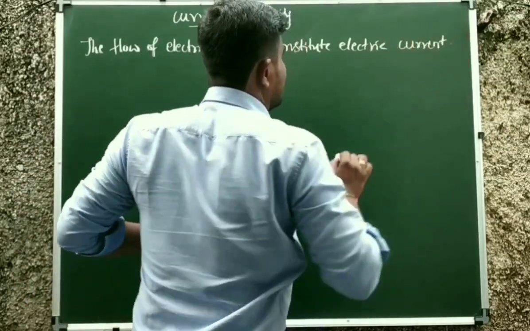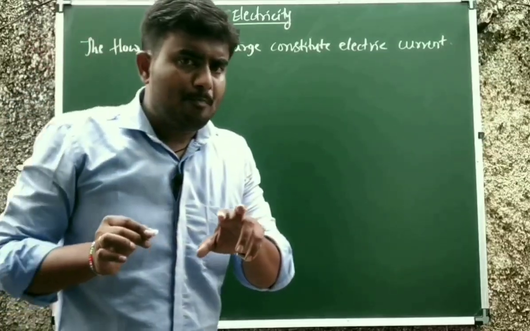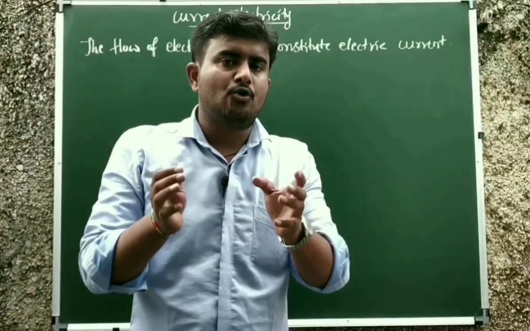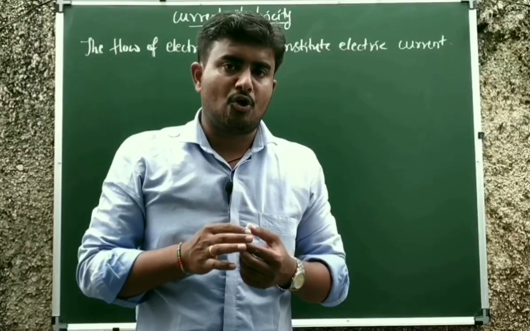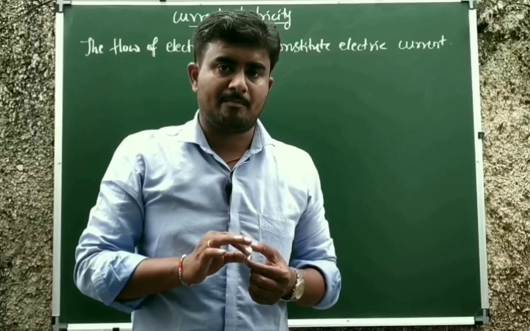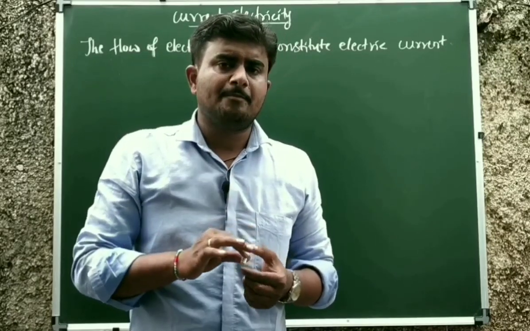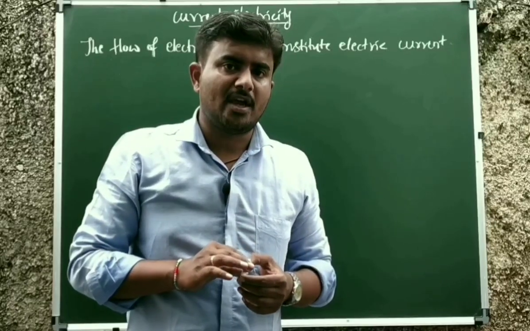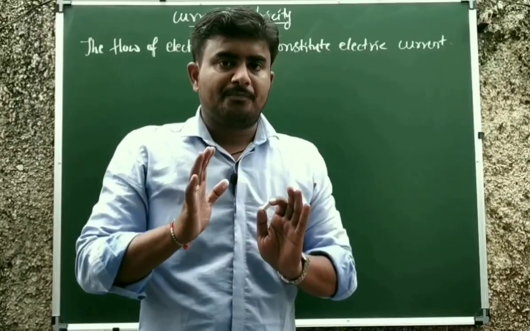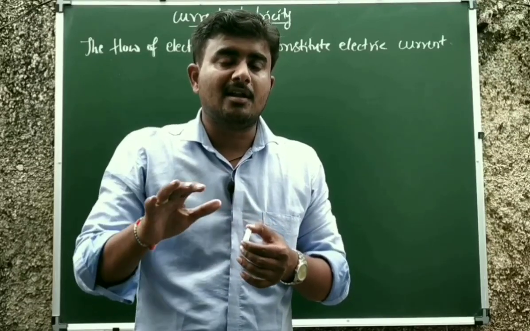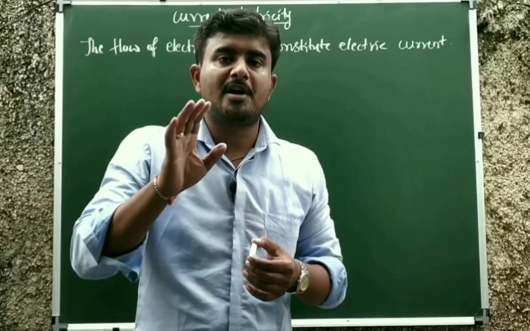Okay, but if you bring two charged bodies in contact, we know that the charge transfer takes place from one body to another body. But the fact is, what makes the charge flow from one body to another body? The charges will flow from one body to the other. Till what time do they flow? Till the charges on both the conductors become equal.